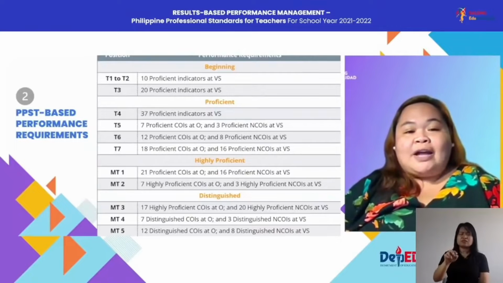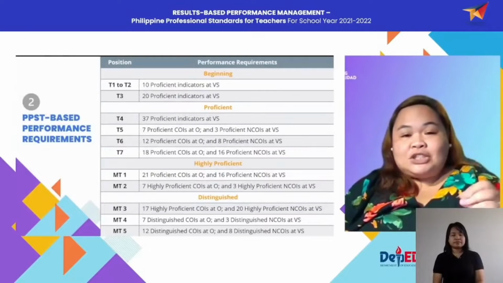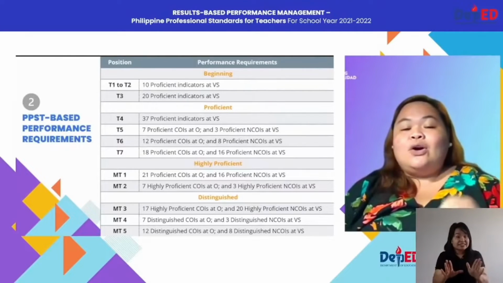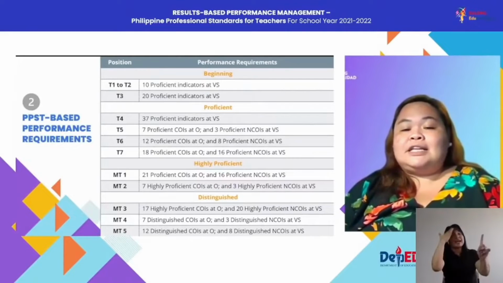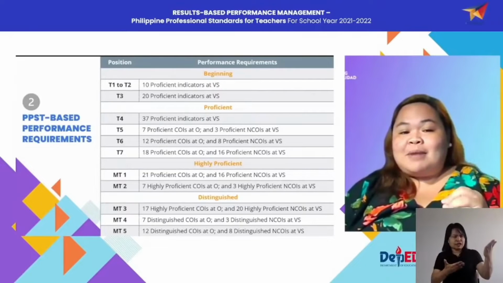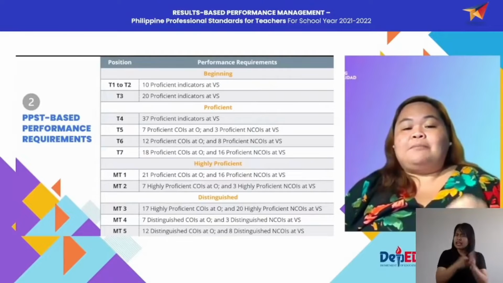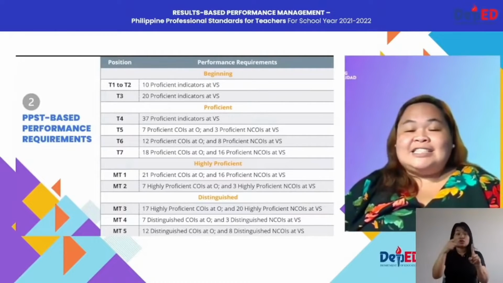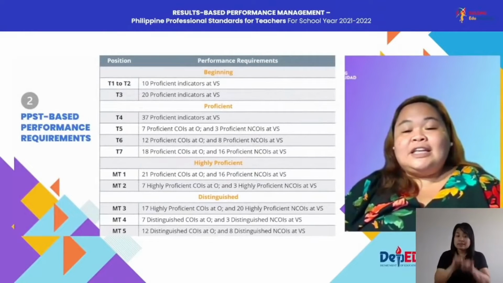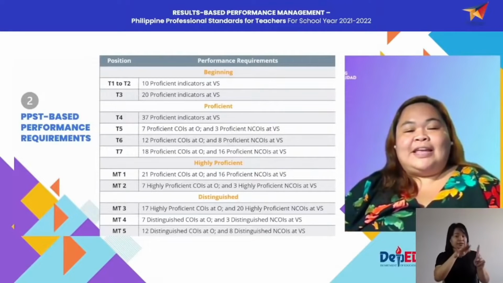So for this one, if you can see, each teacher position requires the achievement of specific PPST indicators demonstrated in the teacher's performance. And it will be measured through the IPCRF. Thus, it necessitates the completion of the 37 indicators in PPST. Okay, so moving forward.